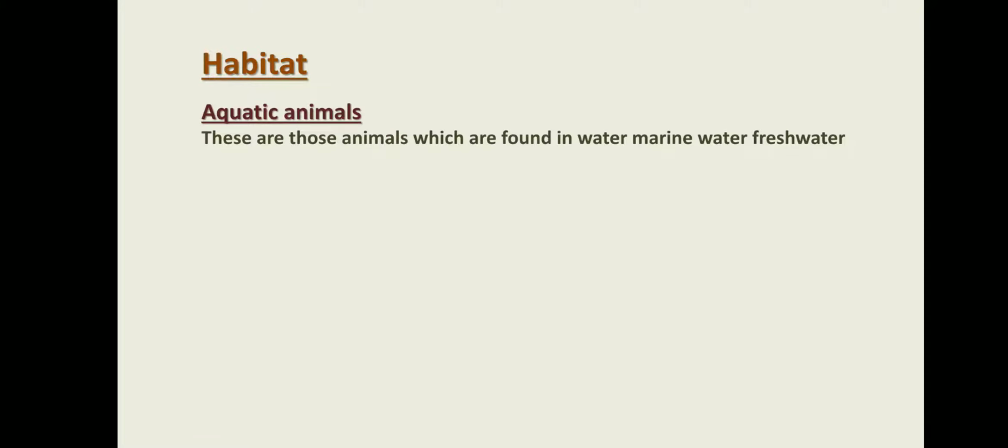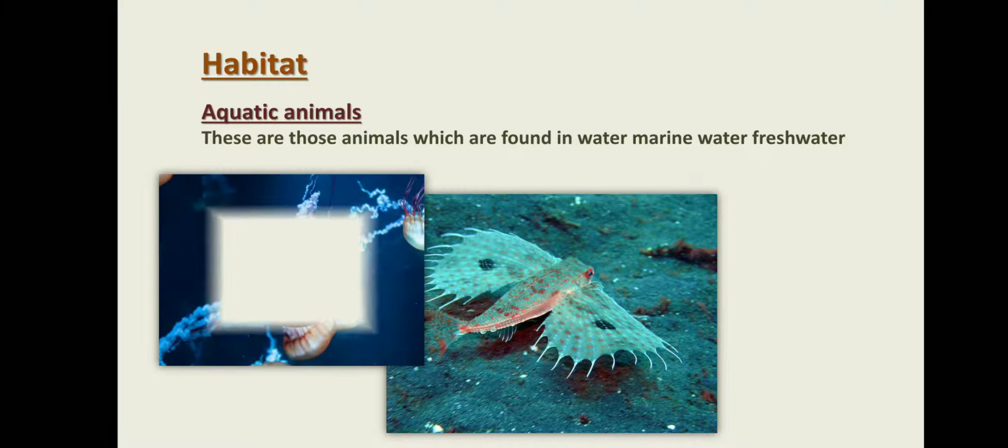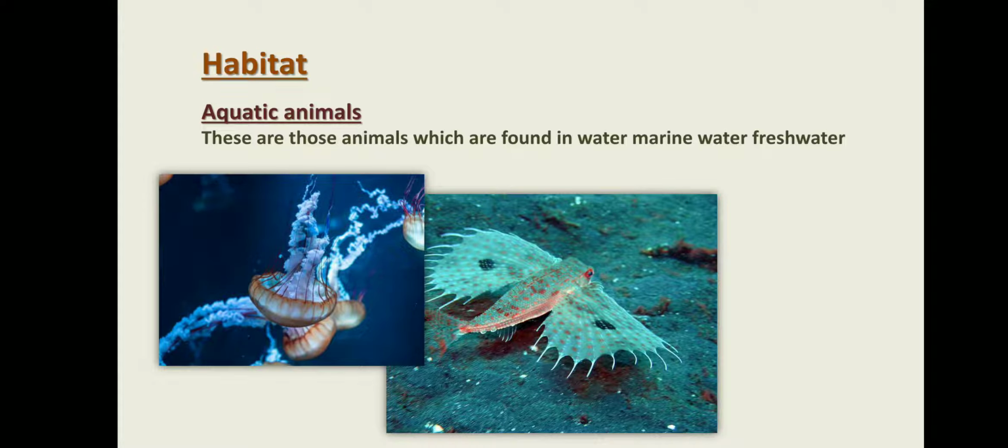Let's start with the habitat. First is aquatic animals. These animals live in water, maybe marine or fresh water. These are some examples of animals. Those are aquatic animals.